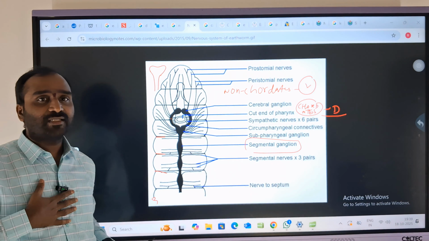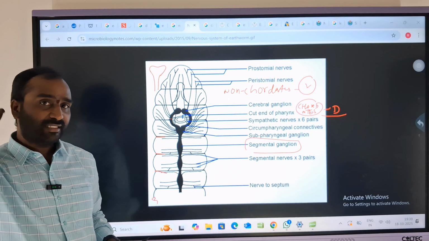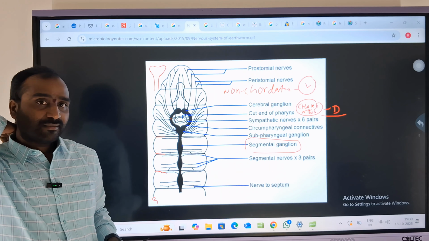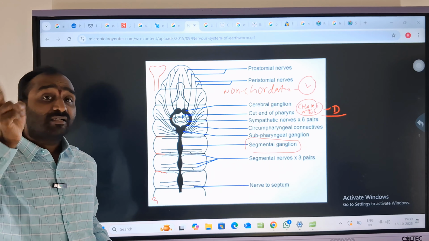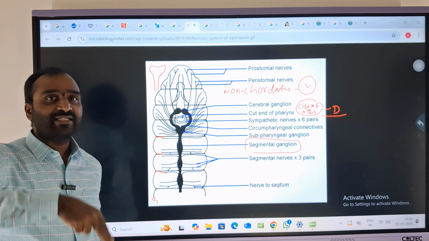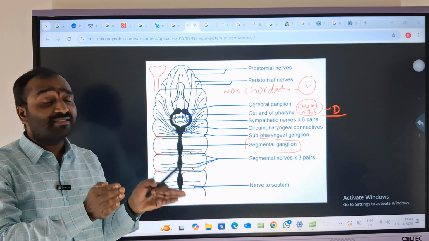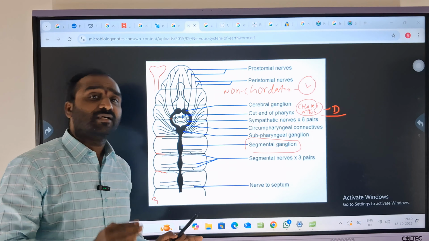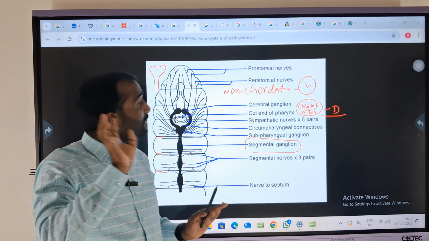We have a heart on the ventral side, right? And the nervous system, the spinal cord, on the dorsal side. But non-chordates have a nervous system on the ventral side and the heart on the dorsal side. This is the most important thing and you may definitely miss it in the examination. Have you got the clarity?